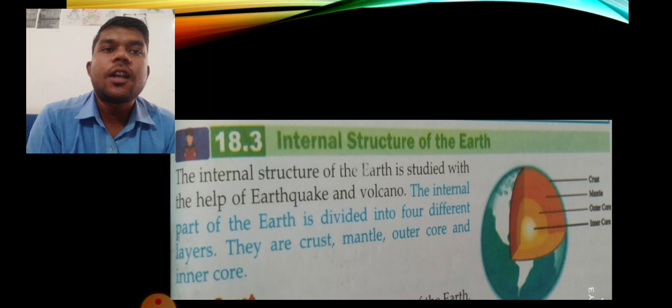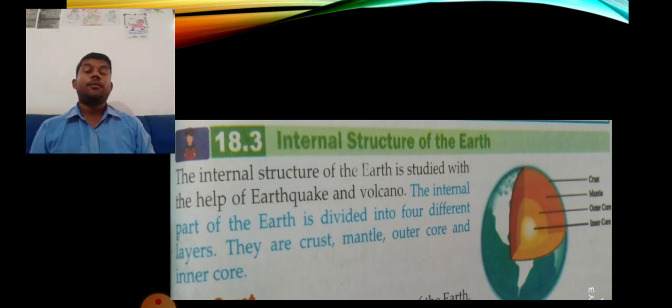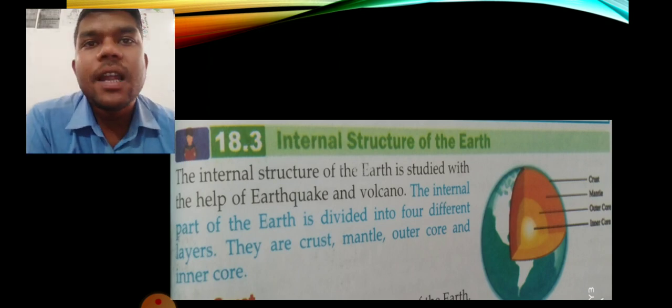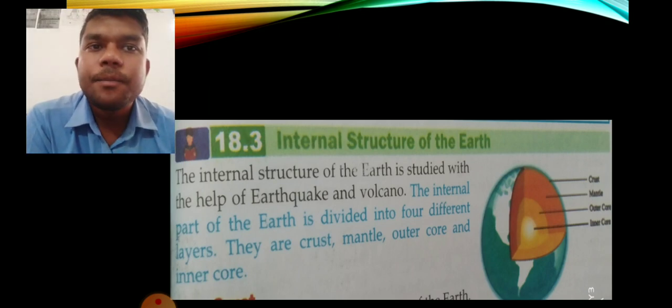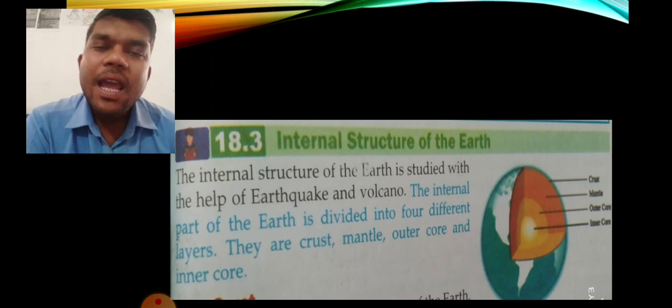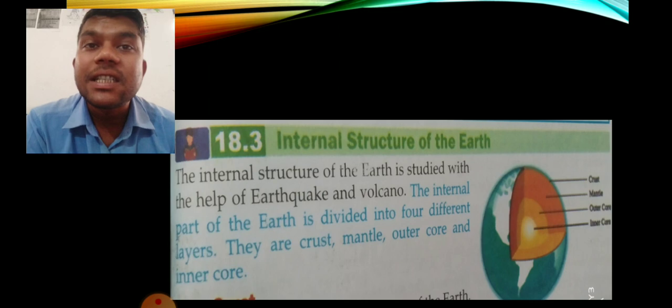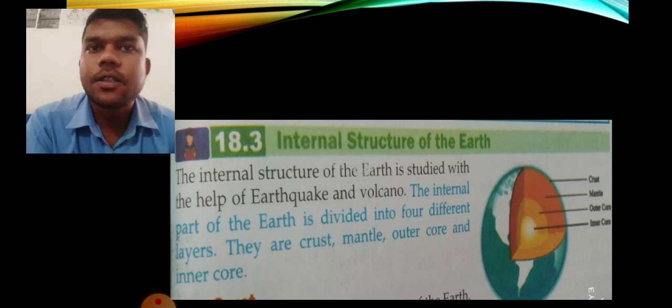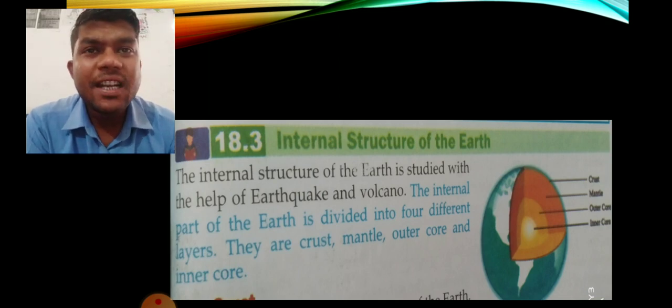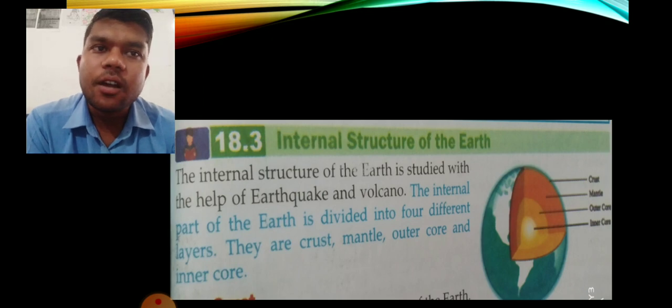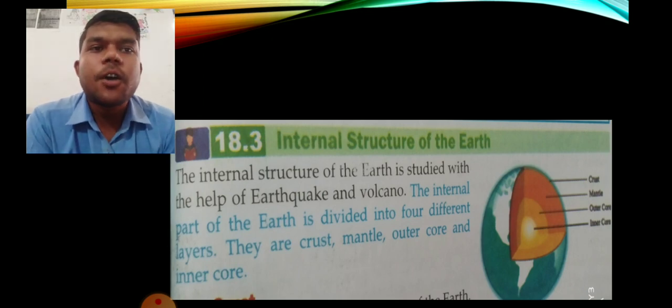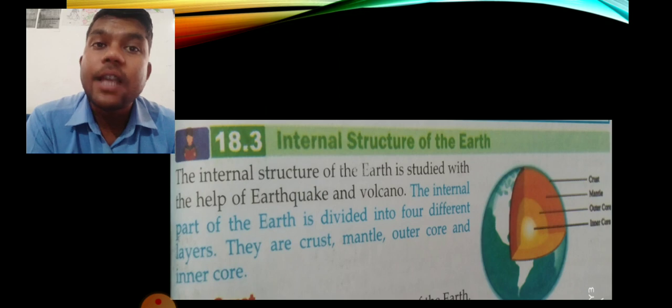The internal structure of the earth is studied with the help of earthquakes and volcanoes. Now it is not possible to dig and go inside and explore what is there. So sometimes there is a volcano eruption, sometimes there is an earthquake, and the internal materials which are inside the earth come on the surface. And by studying that, we can identify what is going on inside the earth.